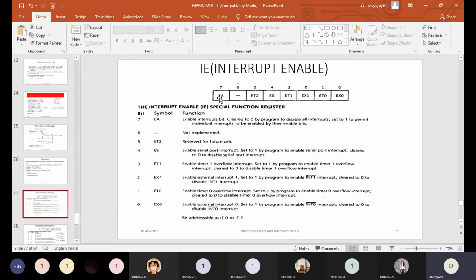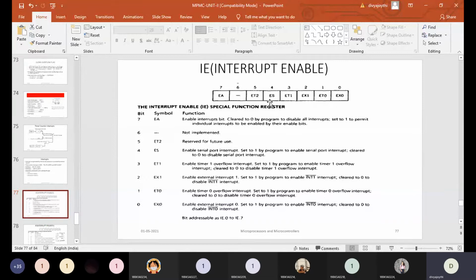Once this bit is 1, the controller serves the interrupts based on their individual values only. If you look at D6, it is not implemented, and D5 is reserved for future use. So we will be looking at only these 5 bits.